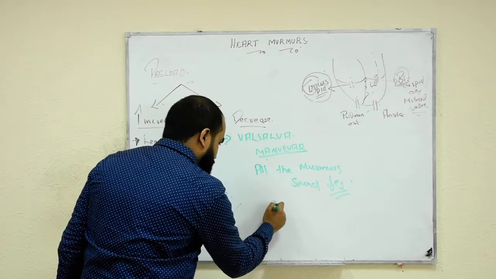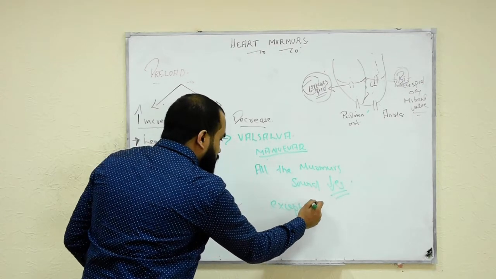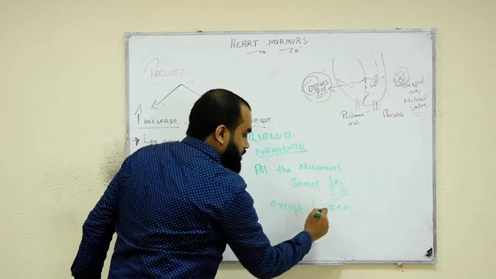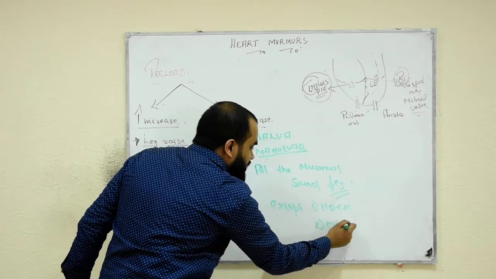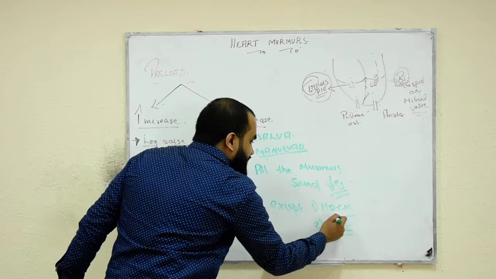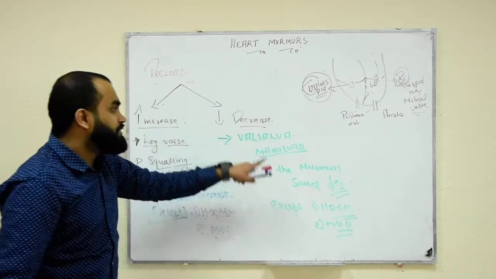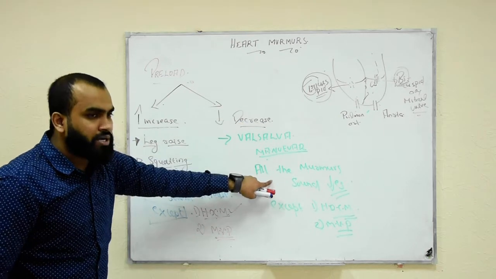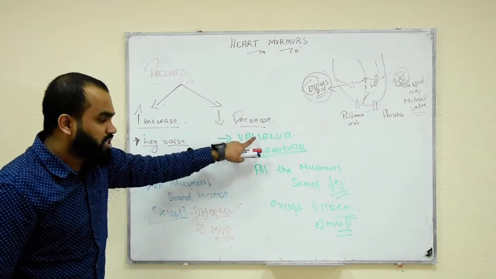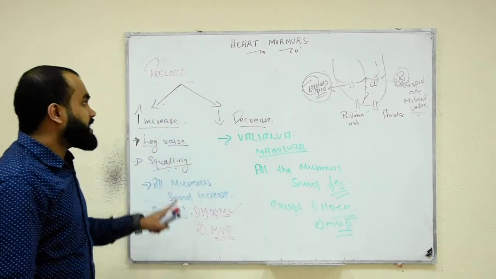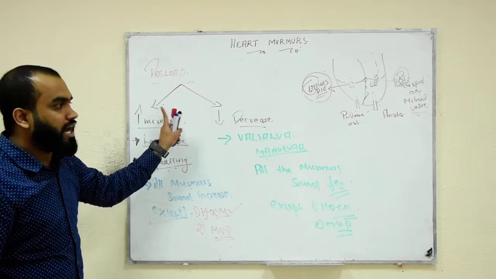But except HOCM and MVP. What about them? They will increase because less blood is coming. HOCM and MVP murmur doesn't change or they will increase. So remember, there is always an exception of HOCM and MVP. If I decrease preload, all the murmur sounds decrease. That is by Valsalva maneuver, except HOCM and MVP. So that's all about preload. So we are done with the preload.